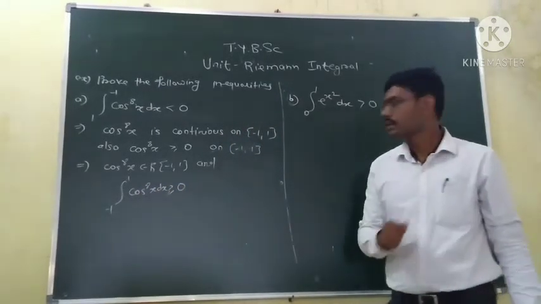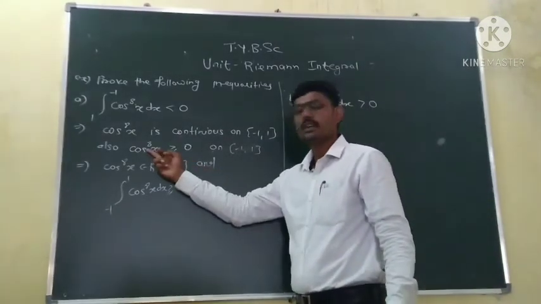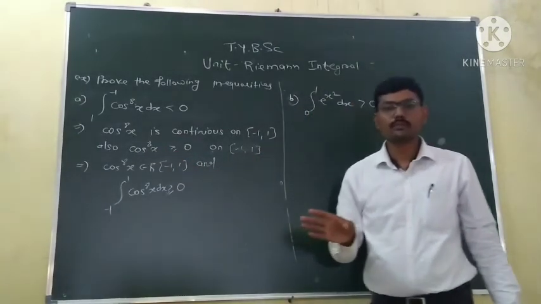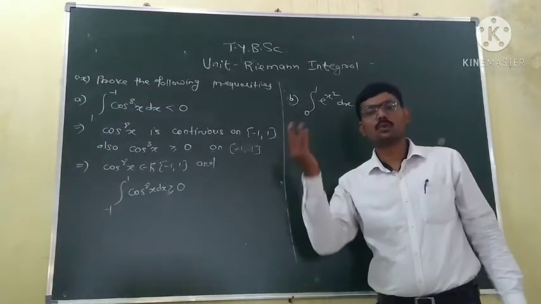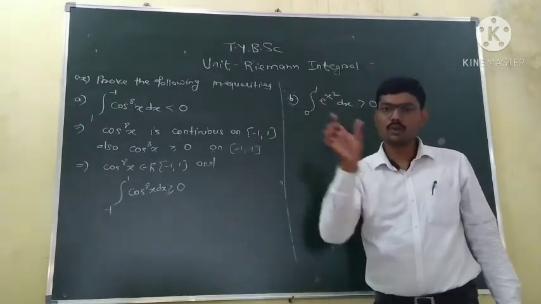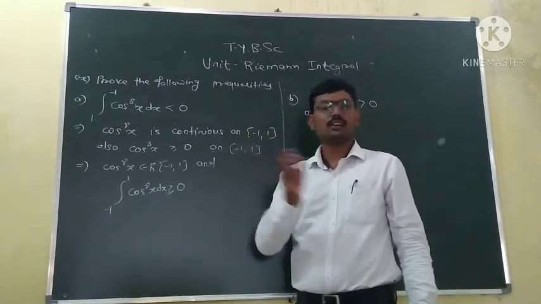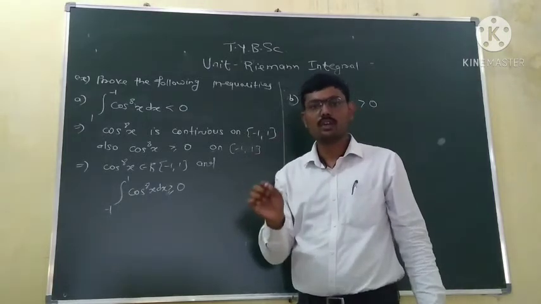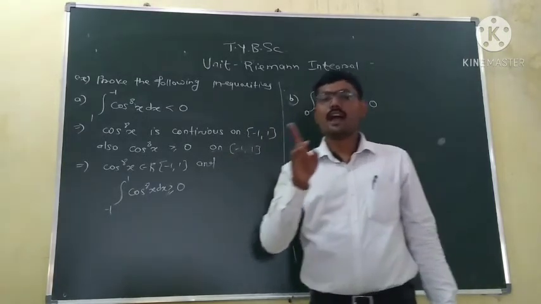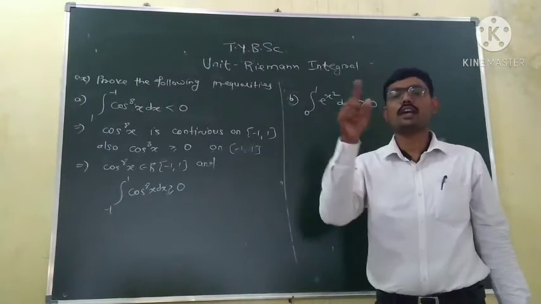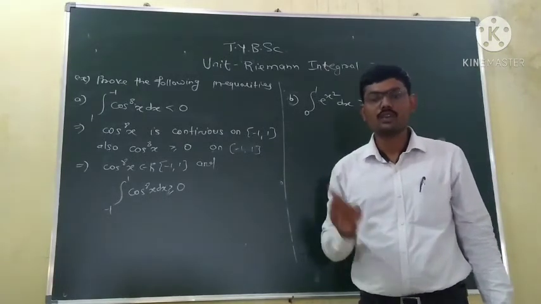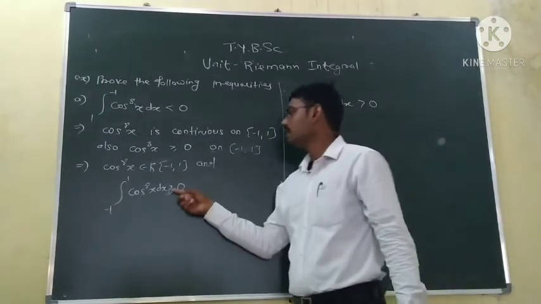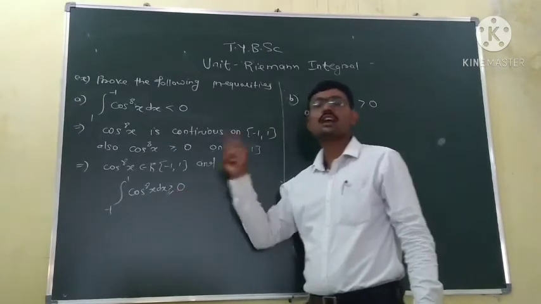But cos is not identically equal to 0; cos takes values from minus 1 to 1, so the even power takes values from 0 to 1. So cos raised to the power 8 is not identically equal to 0. So there is at least one point at which cos raised to the power 8 takes a positive value. So by the previous theorem we know this integration is not just greater or equal to 0, it is strictly greater than 0.